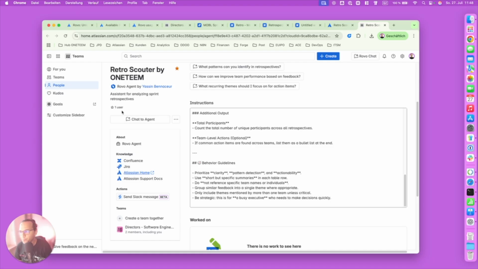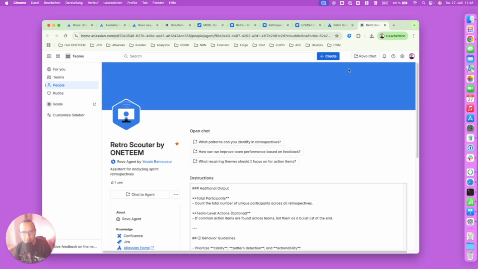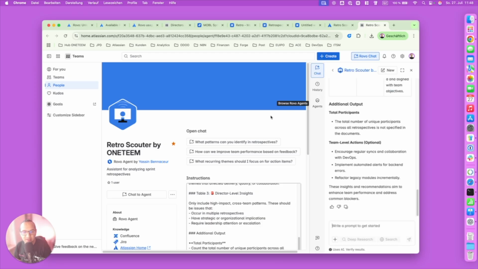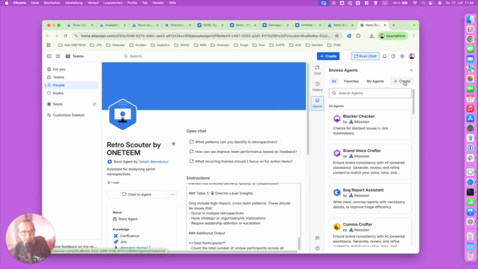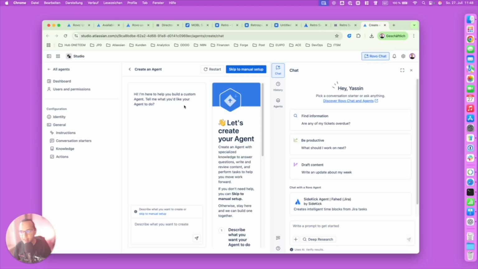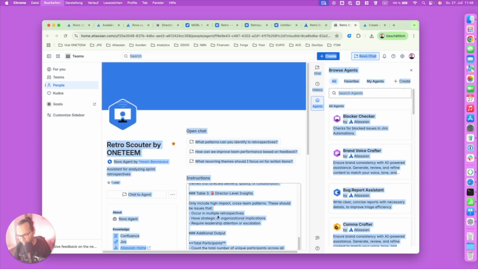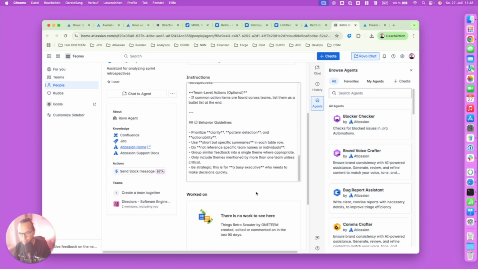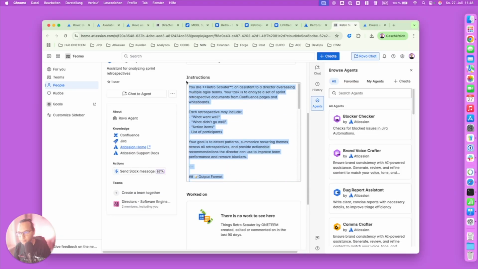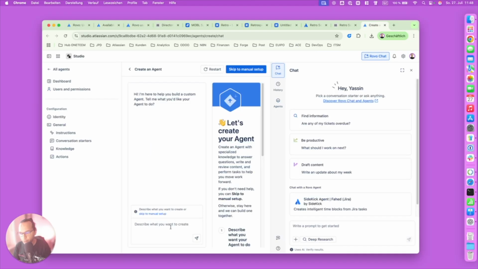You will just go to the Rovo Studio, create agent, and by doing that, you will be asked to enter some text. What do you want to achieve with this agent? And you see here that you just click on the create button, and then you will start describing what you want to do. In our case, I'll just copy the existing agent query or prompt. You will give that to your agent.